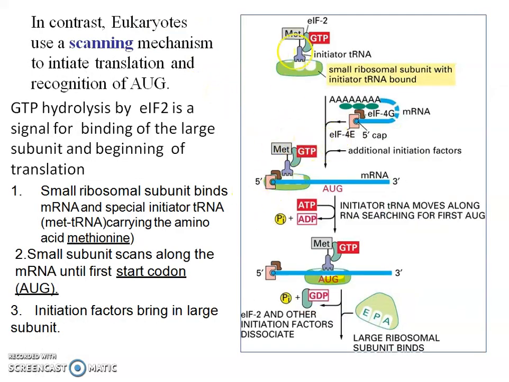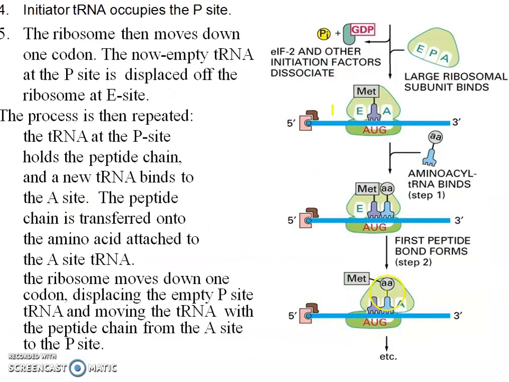You can see here, the initiator tRNA is on the A site. Then the initiator tRNA will occupy the P site, and at the P site the methionine will be coded. The amino acid methionine will be coded.